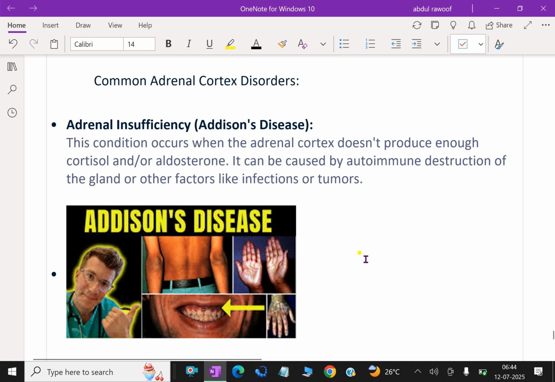Adrenal insufficiency, Addison's disease. This condition occurs when the adrenal cortex does not produce enough cortisol and/or aldosterone. It can be caused by autoimmune destruction of the gland or other factors like infections or tumors.